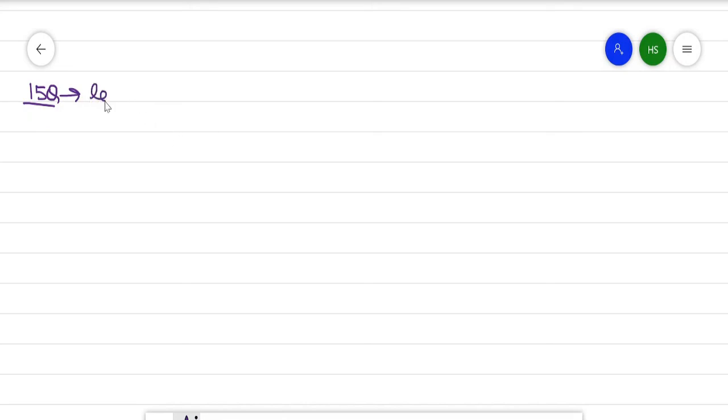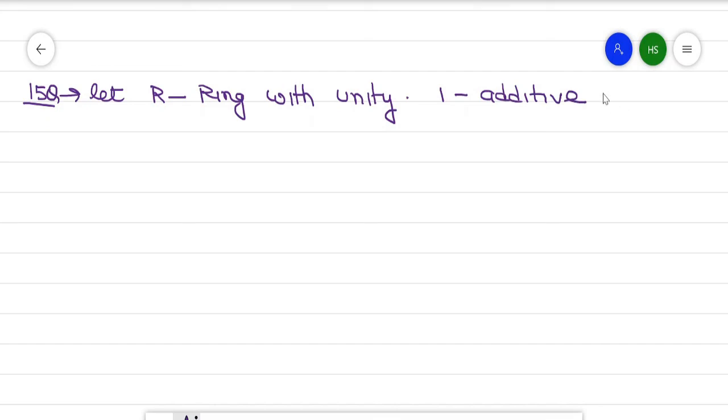So statement is, let R be a ring with the unity. So this is a ring with the unity first, and second, 1 is additive order of n.